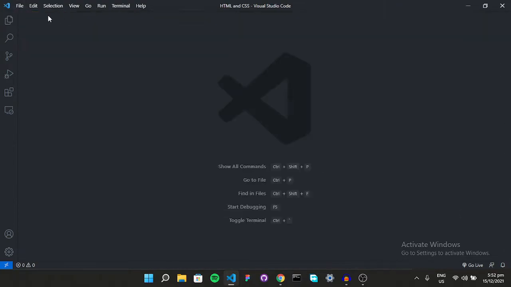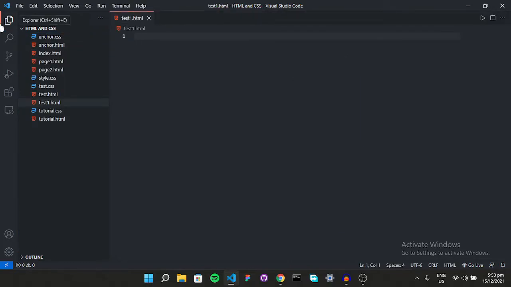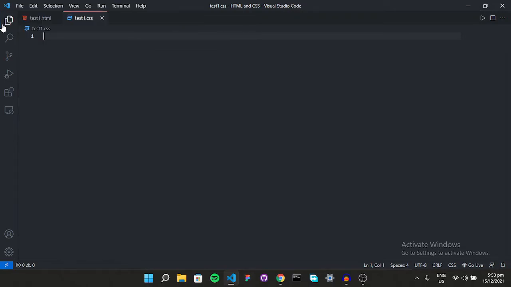So just close this one, make another file, call it tutorial. I'm really bad with the naming, so please forgive me for that. Let's say test1.html. Great. And also let's make another file called test1.css for some basic styling as well. First of all, what we saw is how can we move from one page to another.